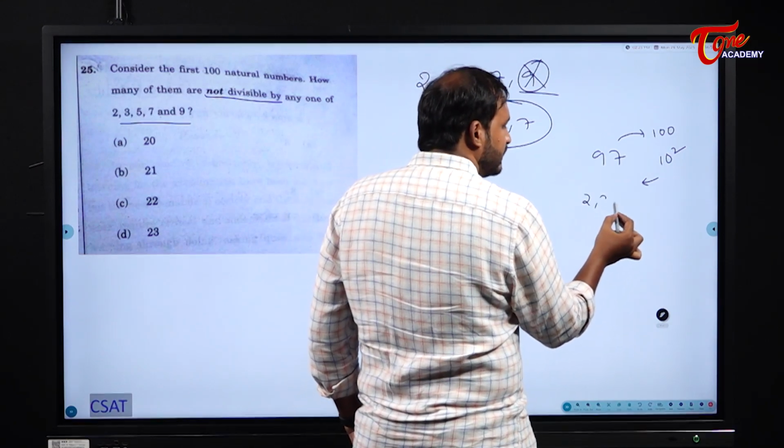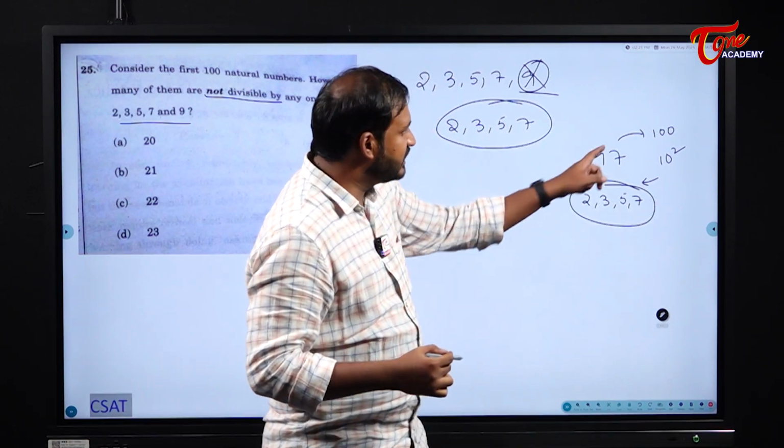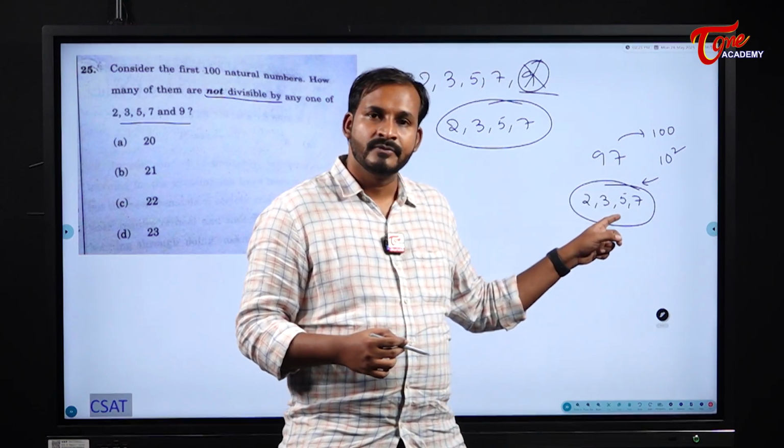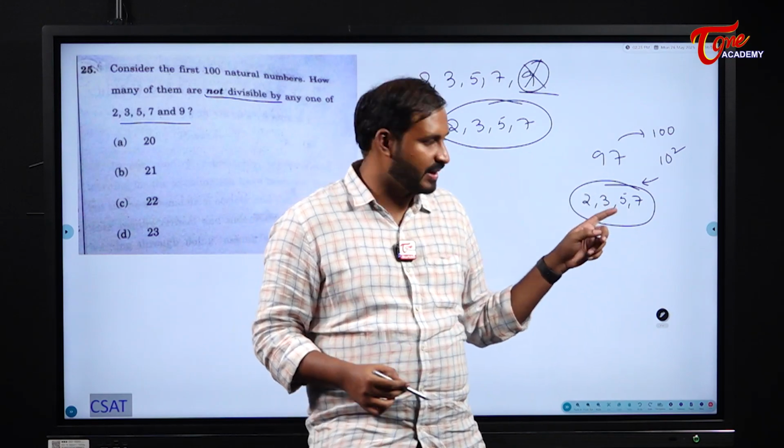2, 3, 5 and 7. These are the 4 prime numbers. And we will check whether 97 is divisible by 2. If it is divisible, it is not a prime number, it is a composite number. If it is not divisible, then that becomes a prime number.